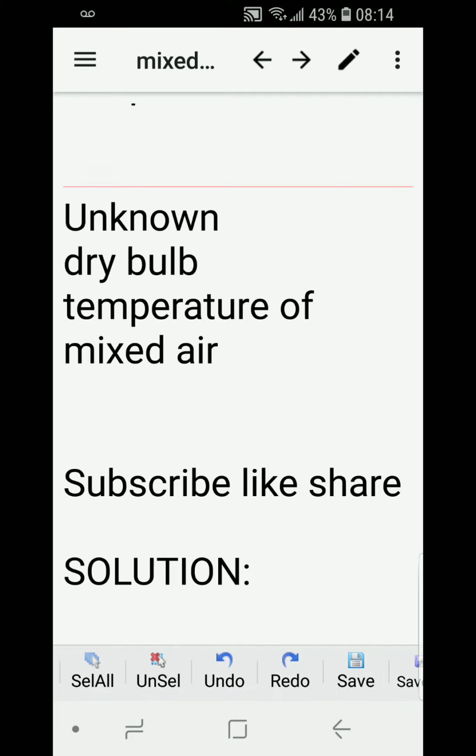So both this fresh air and return air, they go to a mixing box, and they mix together, and then they will be now at a different temperature in the mixing box once they leave the mixing box and go to the supply to the system. So that's what's going on here.